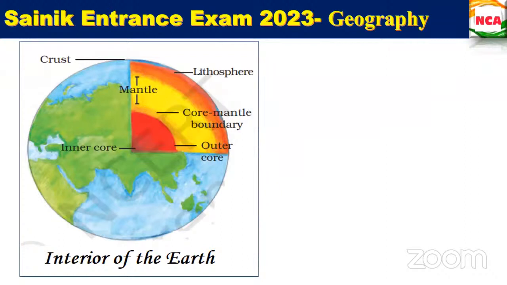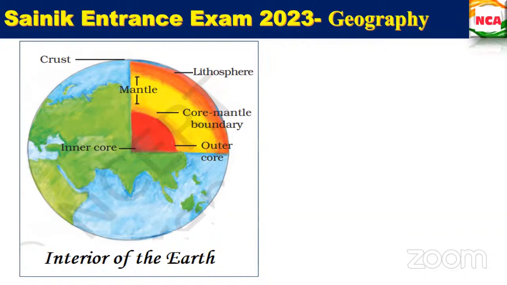So the interior of the Earth, the outermost layer is the, what is the outermost layer? Ma'am, crust. Yes. What is the inner layer? Mantle. No, I am asking the inner layer. It is the core. Yes, core. What is between the crust and the core? Yes, very good, the mantle. Which is the thinnest layer? Crust. Crust is the thinnest layer, yes.